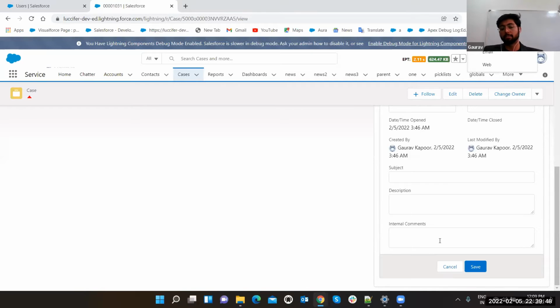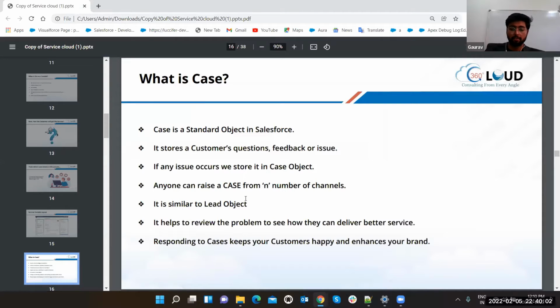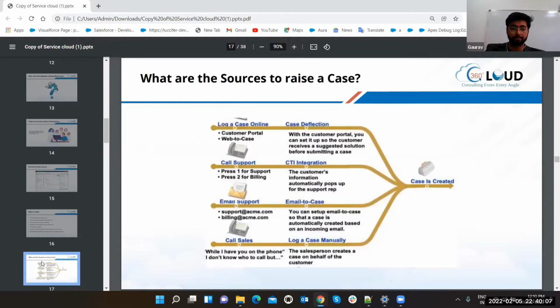And these are the internal comments that are used by the agent to put comments on. Suppose you're getting a case, but you are thinking this is a fraud case. Okay, the user is committing fraud, so you can write it here, and the user will not be able to see it. Okay, that's the stuff. Let's move to the next slide.